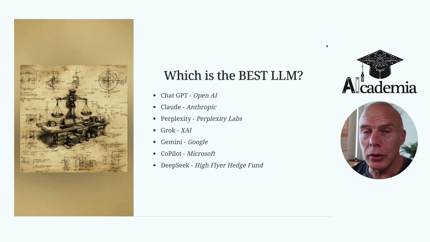Gemini by Google is fantastic, particularly if you go to AI Studio and use their free account there. And I'll probably do a separate recording all about Gemini and how to use it. And then if you are subscribed at school to the Microsoft suite, then you'll have access to Copilot. It's fine.